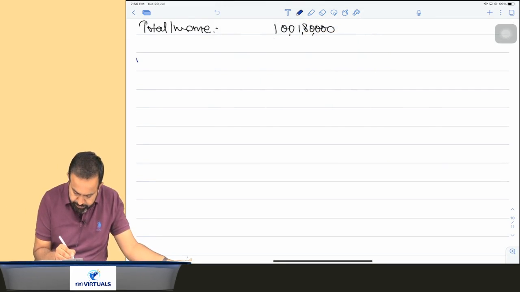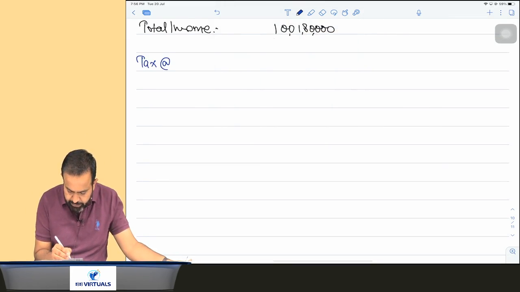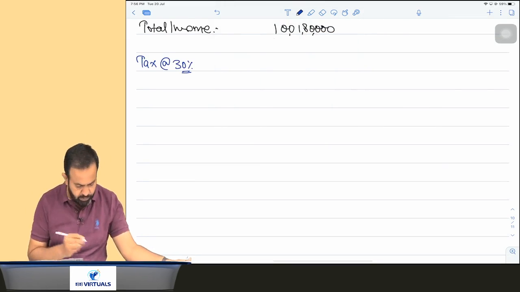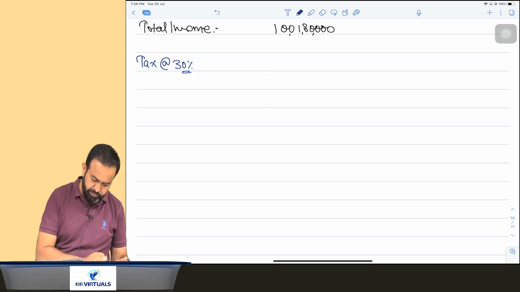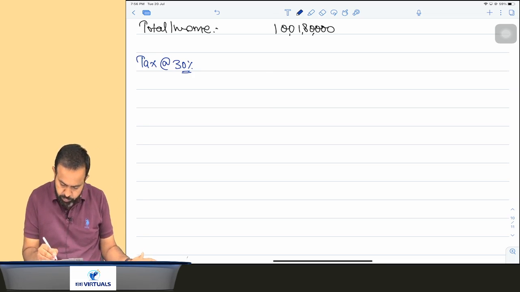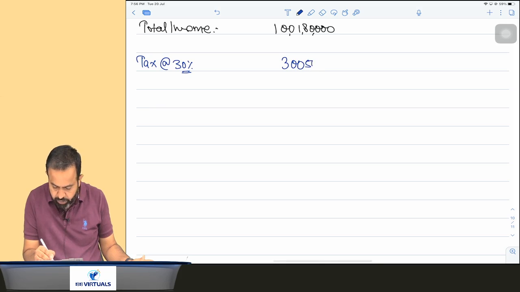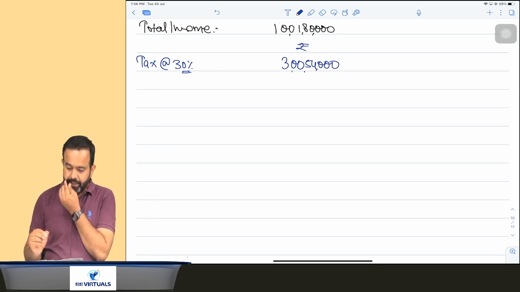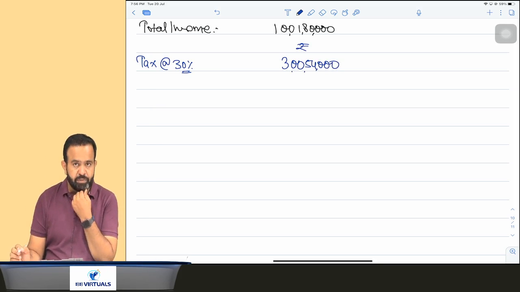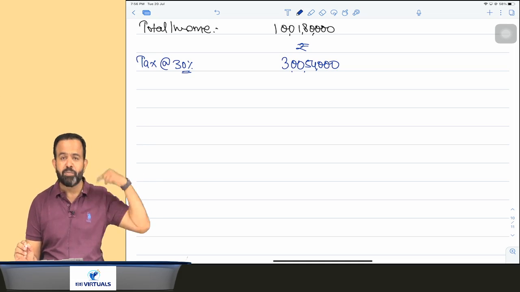So here, tax at the rate 30%. 10,01,80,000 multiplied by 30% comes to 3,00,54,000. That is our tax liability. Now the question is whether surcharge is applicable or not. The answer is yes, because your income is more than 10 crore.